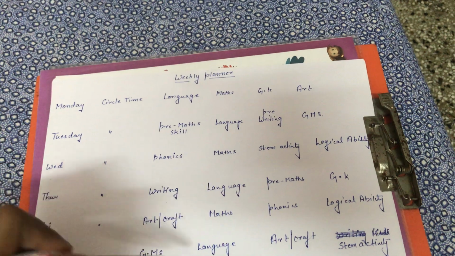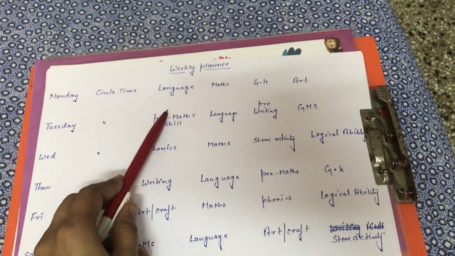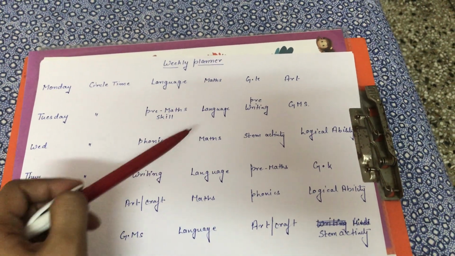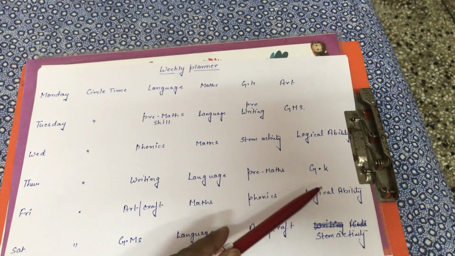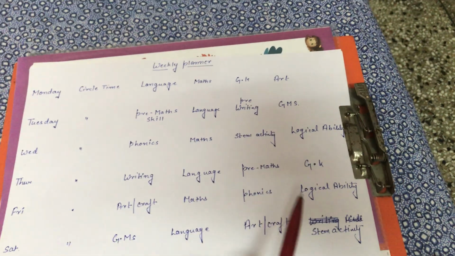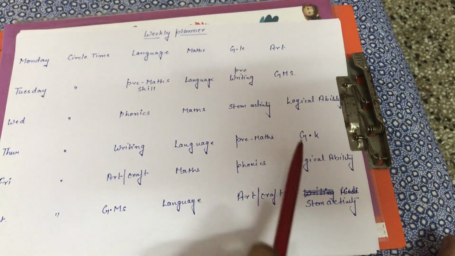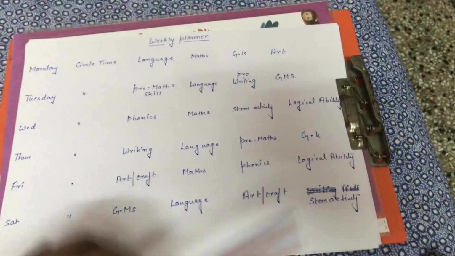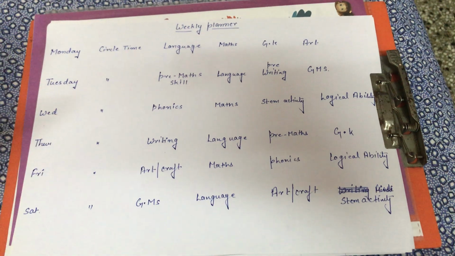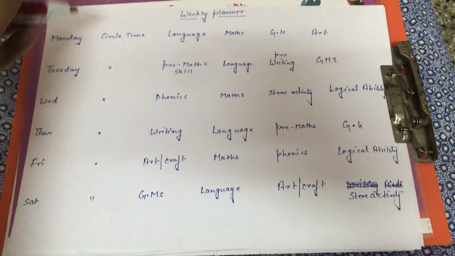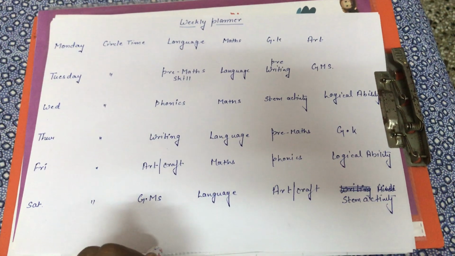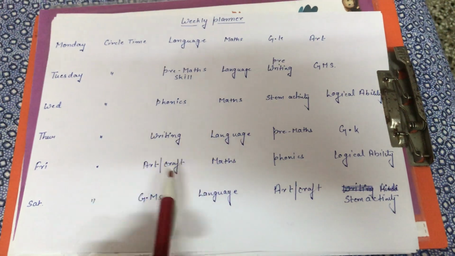I've designed this planner basically like this. There will be 4 days for language, 2 days for maths, 2 days for pre-math skills, 2 days for GK, 2 days for gross motor skills, 2 days for art activity, 2 days for STEM activity, and 2 days for logical ability. So you can plan on your own according to your time and convenience. I have designed it like this, and if you want to follow the same, you can find the soft copy in the description box.